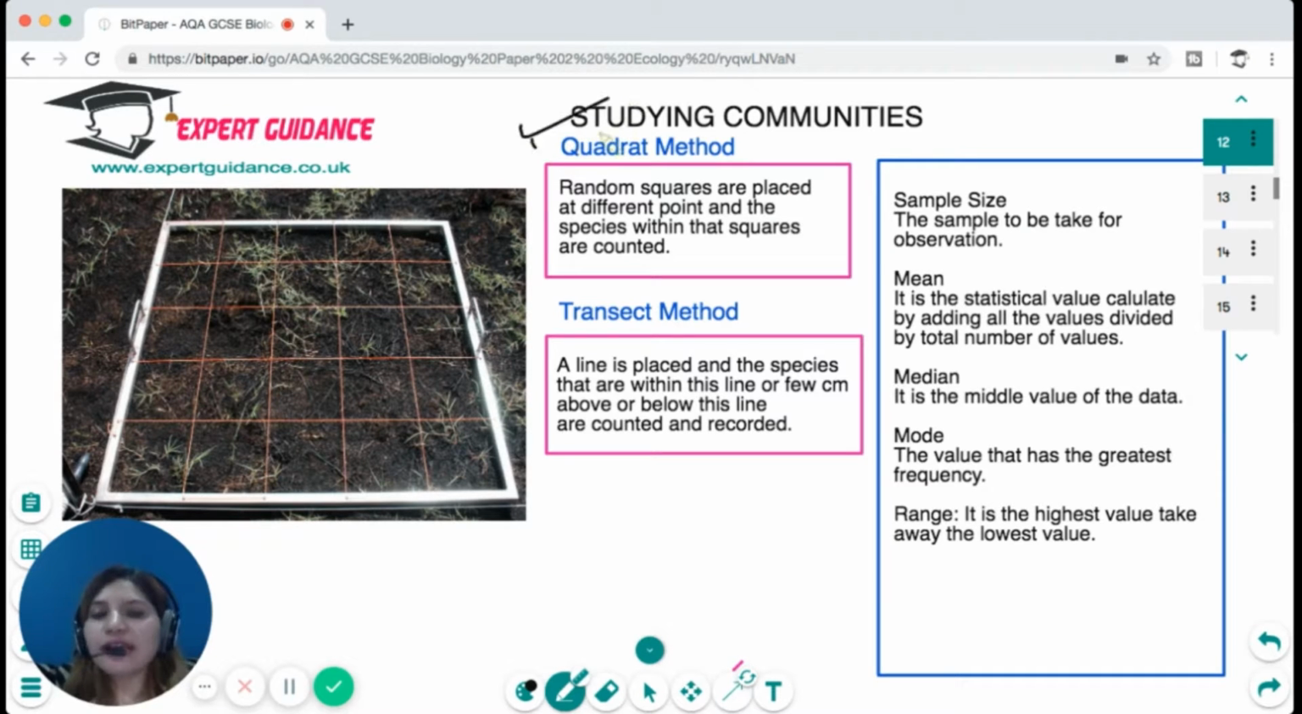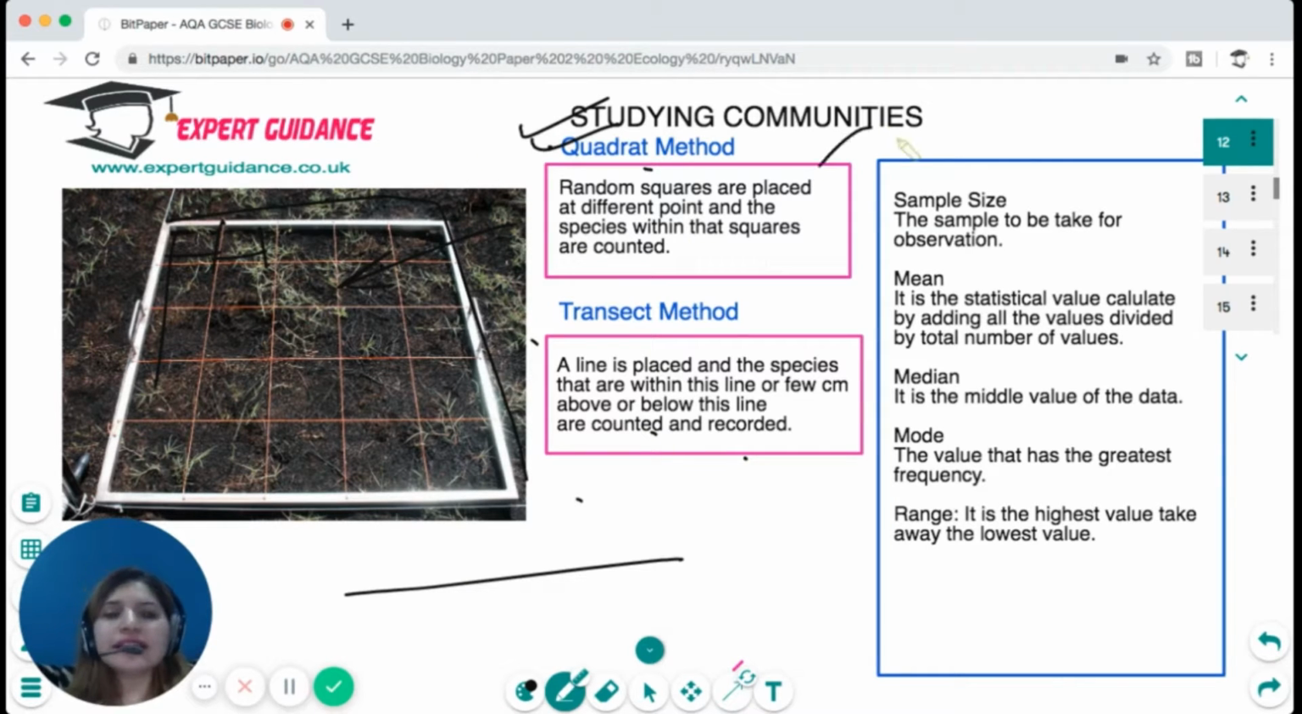To study the communities, we have two methods. One that is shown here is a quadrat method. You must have done this experiment in your school. In quadrat method, we place random squares at different points, and the species within those squares are counted. In the transect method, a line is placed and the species that are coming within this line or a half inch above or below this line are counted and recorded.